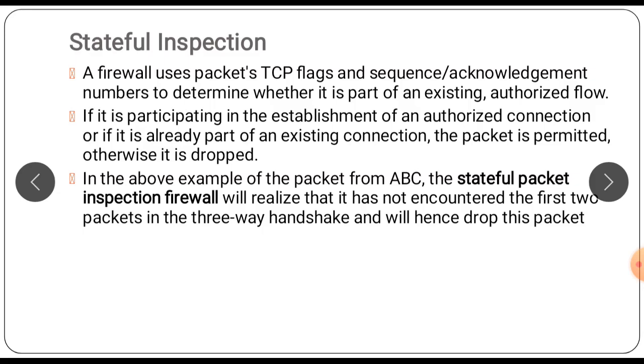If it is participating in the establishment of an authorized connection, or if it is already part of an existing connection, the packet is permitted, otherwise it is dropped. In the above example, for the packets from ABC, the stateful packet inspection firewall will realize that it has not encountered the first two packets in the three-way handshake, and will hence drop this packet.